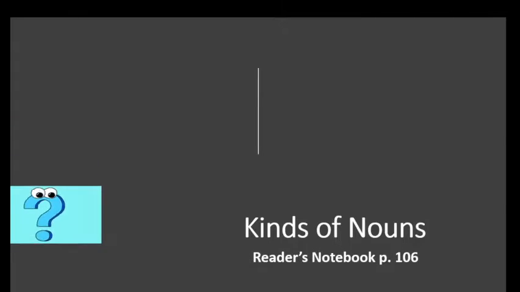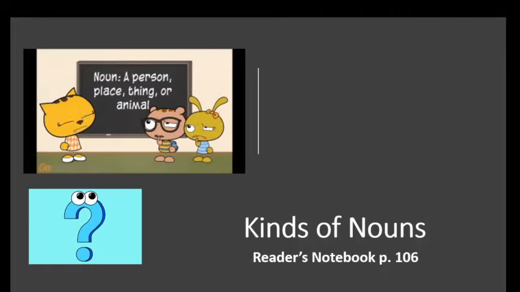So, kinds of nouns. First, we need to know what a noun is. You will need to refer to your reader's notebook, page 106. And let's ask the big question: what is a noun? Now, a noun is the grammatical term for any name. Any name is called a noun, whether the name of a person, a place, a thing, or an animal.